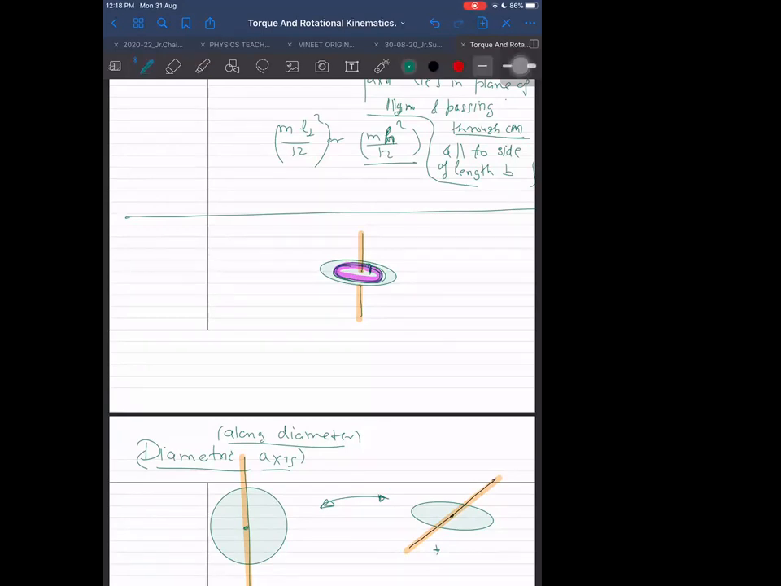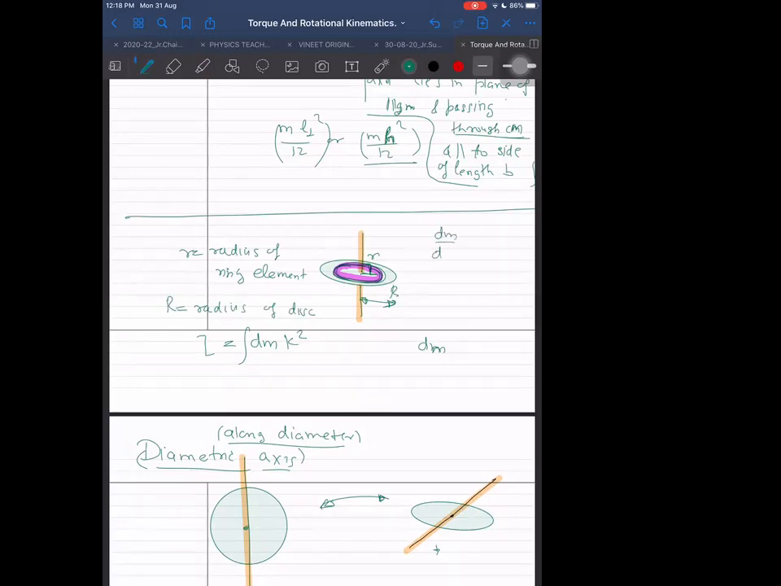What is the moment of inertia of the ring element? I told you I will be using this formula, integral dm into k square. But for the ring, the k value is nothing but r only. I will use capital R and small r. Small r is the radius of the ring element and capital R is the radius of the disk.